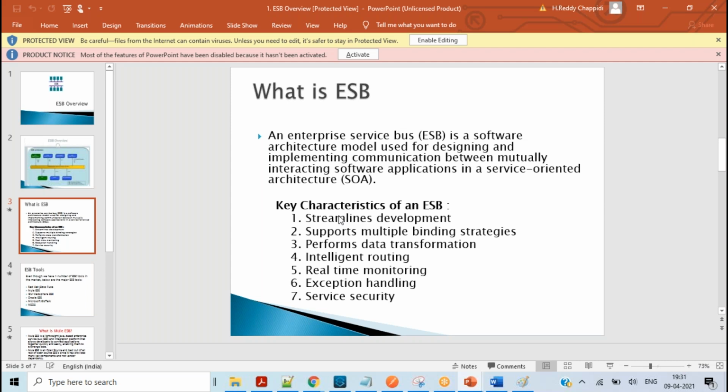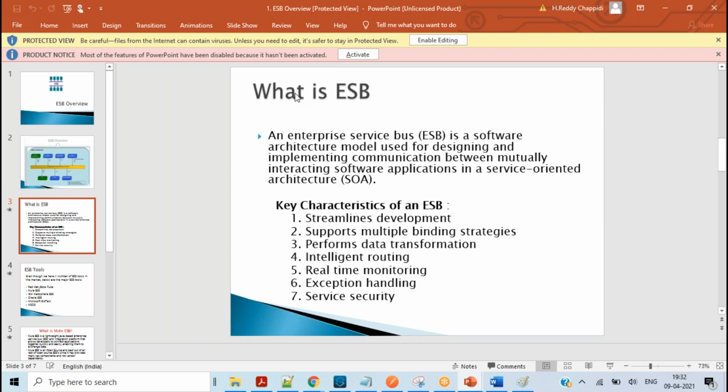In general, ESB is an enterprise service bus. An enterprise service bus is a software architecture model used to design and implement communication between mutually integrated software applications in a service oriented architecture. So what does it mean? An ESB is a middle layer which can be used to integrate any number of applications, which might be web services, a database, Salesforce, or SAP, anything. By using MuleSoft, we can integrate with all those service oriented architecture applications.